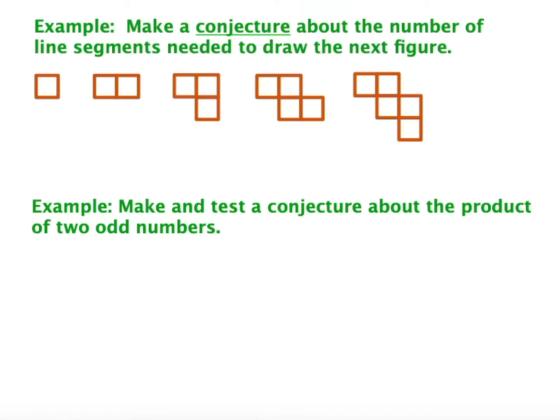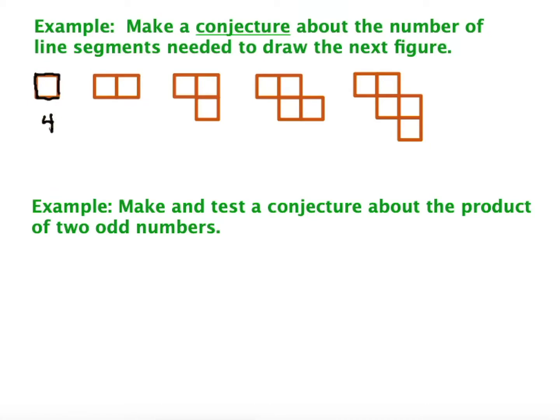This time it's asking me to make a conjecture about the number of line segments needed to draw the next figure. So I wouldn't necessarily need to draw it, but I do need to figure out how many. So let's count. I see 1, 2, 3, 4 to make this first one.